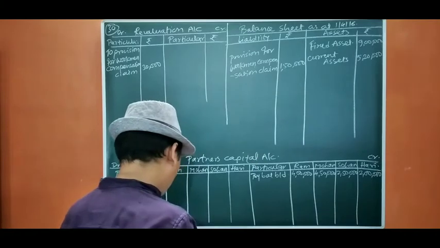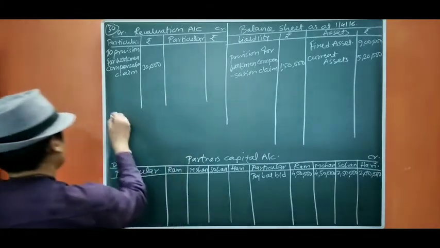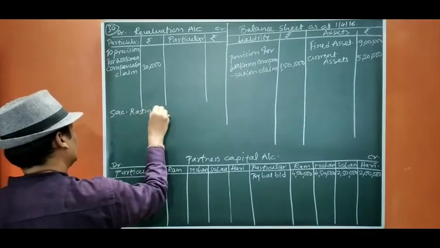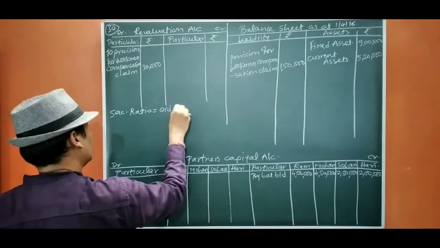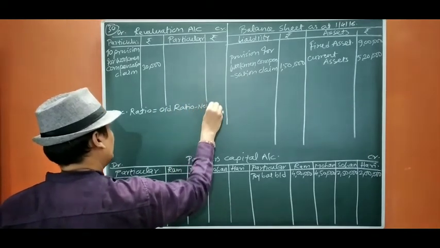Goodwill is given 1,80,000. For that we are going to find out the gaining and sacrificing ratio. So sacrificing ratio equals old ratio minus new ratio.